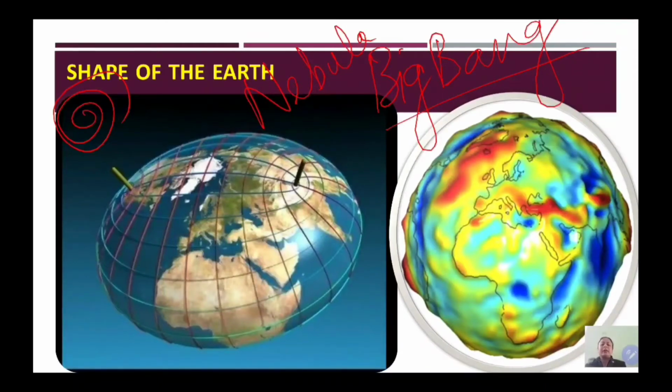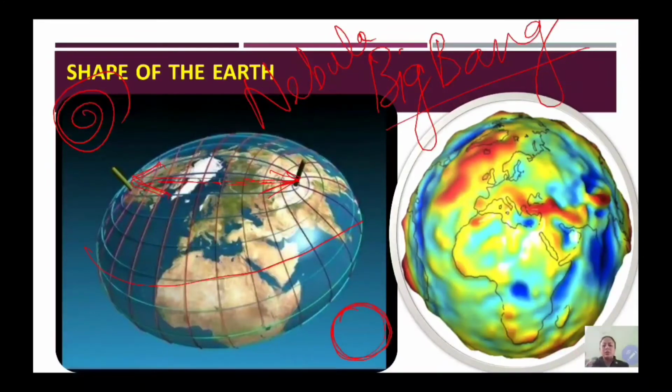Children, if you look at the picture, you can see that the earth is flattened at the poles, and at the equator it is bulging, meaning it is broader at the equator. So, it's not a perfect sphere, not a circle. Rather, it is flattened at the poles.